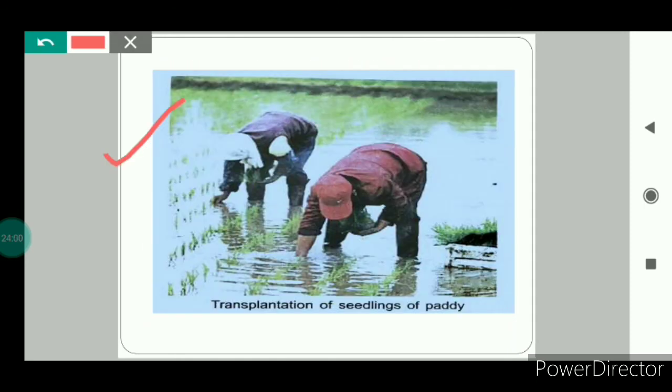Next is transplantation. Now what is transplantation? Seeds of some crops cannot be sown directly into the fields. So the seeds of such crops are first grown in a nursery till their seedling stage, and then healthy seedlings are selected from the nursery and transplanted to the field by hand. As you can see in this picture, these persons are transplanting the seedlings in the field using their hands.